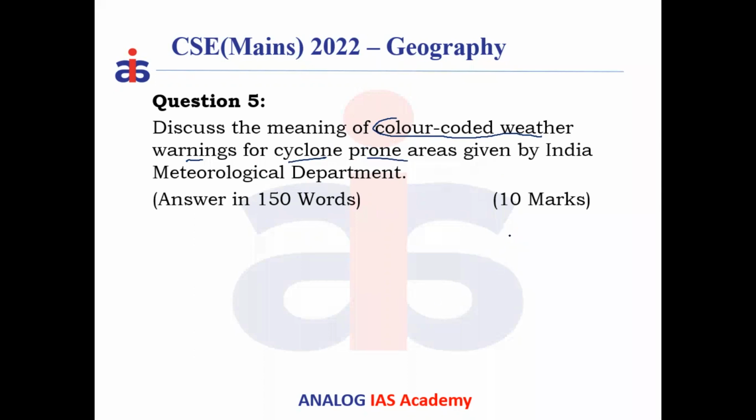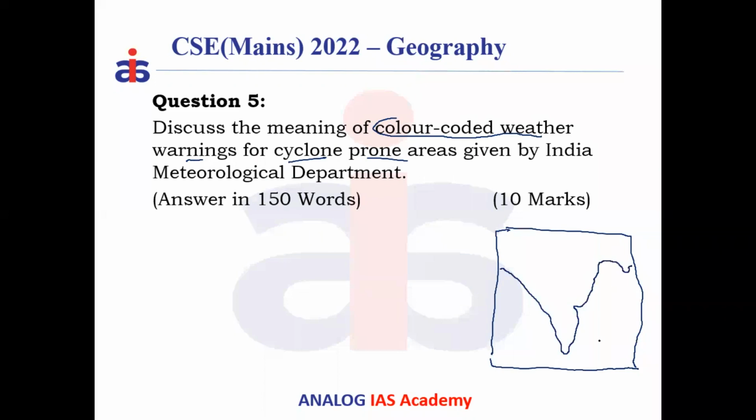If you see this map of India, which part of India experiences cyclones more? We have the Bay of Bengal coastline and the Arabian Sea coast. Which coastline experiences more cyclones? We know 80% of cyclones are experienced by the Bay of Bengal coastline of India, and the remaining 20% is experienced by the Arabian Sea, both in frequency and intensity. So more frequent, more intense cyclones are experienced in the Bay of Bengal, from Bengal to Tamil Nadu. So these coastal areas become what?